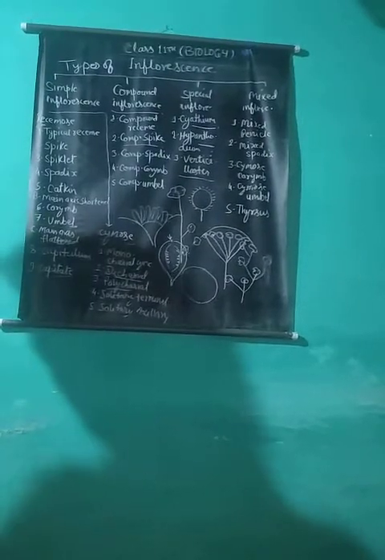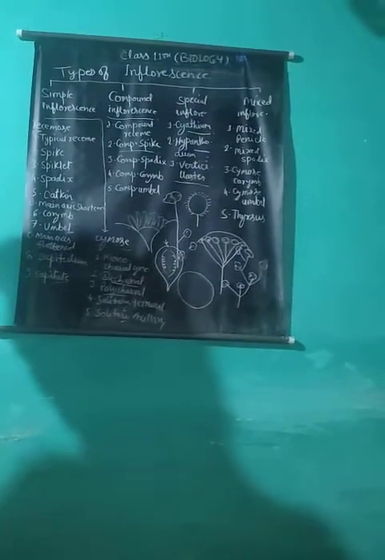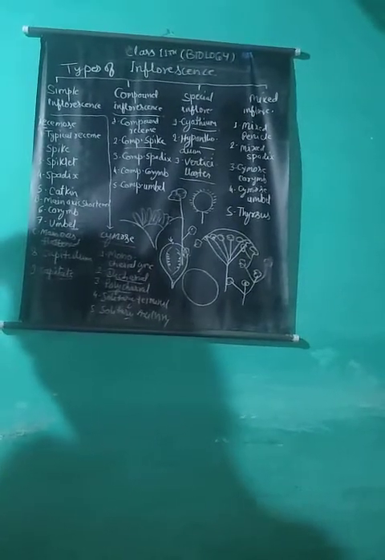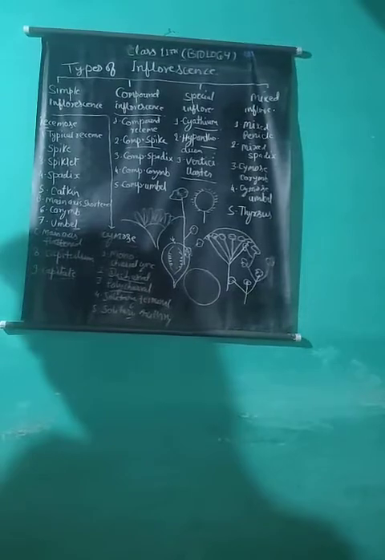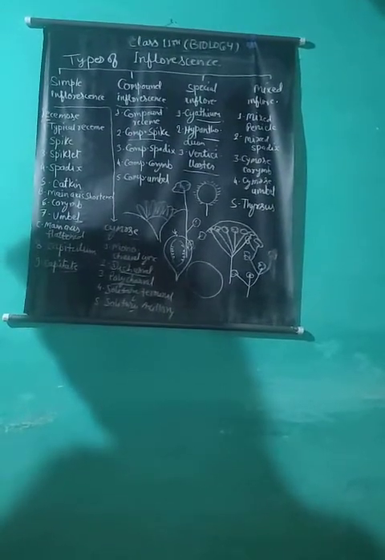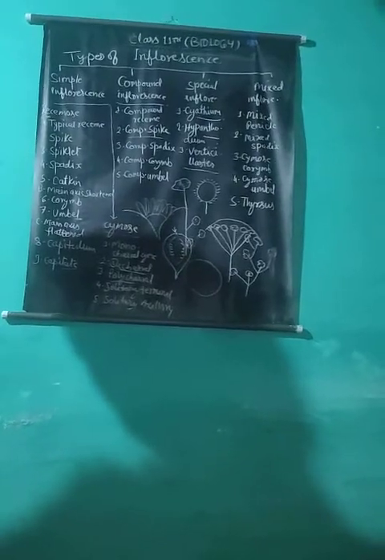Mixed spadix. In this, the main axis is racemose and develops branches with cymose inflorescence. Branches are arranged in acropetal succession. Example: banana. The inflorescence of banana bears many cymose flowers arranged in acropetal succession and are covered by their spathe.